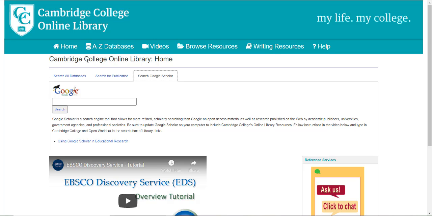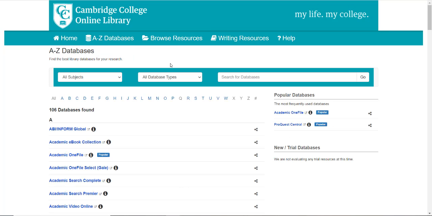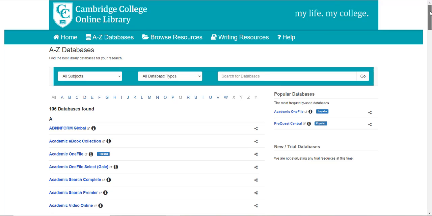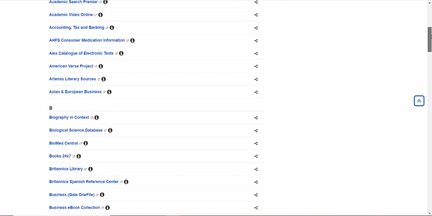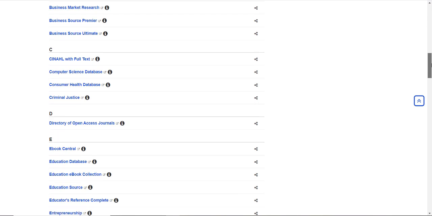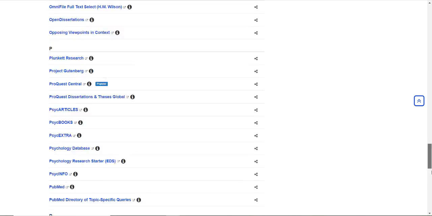So this is the home page. This is A to Z Databases. A to Z Databases is a page which lists all the databases we have. You can see there's quite a large number. And what it does by default is display them alphabetically. And if you mouse over these little eyes, it'll give you a description of what the database is about. But you can see this is just an A to Z list, and some of these databases contain full-text ebooks. Some are article databases. Some are databases that provide company and industry research. Just a variety of different types of content.